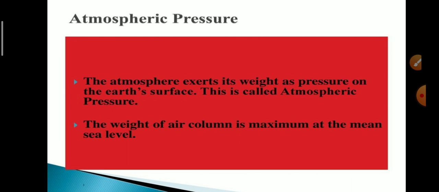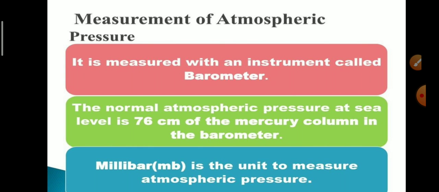Now, what is atmospheric pressure? The atmosphere exerts its weight as pressure on the earth's surface, and this is called atmospheric pressure. The weight of the air column is maximum at MSL, which is known as mean sea level. How do we measure atmospheric pressure?